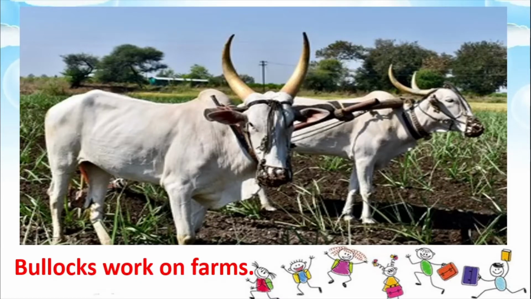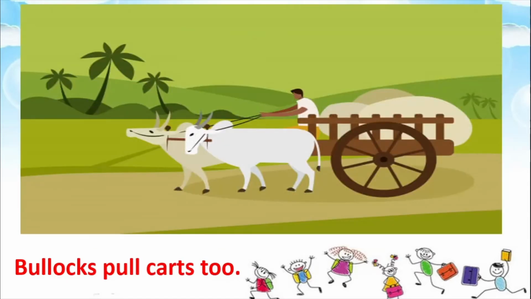See, bullocks, they work on the farm. The bullocks do not give us milk, but even then they are useful to us. They work on the farm, they pull carts. You must have seen these kinds of bullock carts. When you go towards the village side, you will see that there are no autos, no trucks, no tempos. So people carry their load on these bullock carts. These bullock carts are friends of farmers also. They work on the farm for the farmers, and they also help us to carry weight from one place to another.